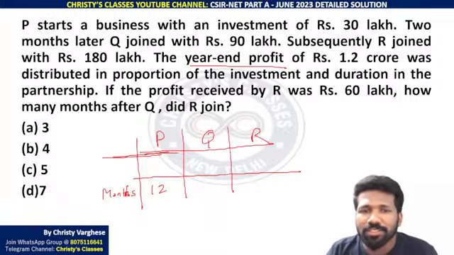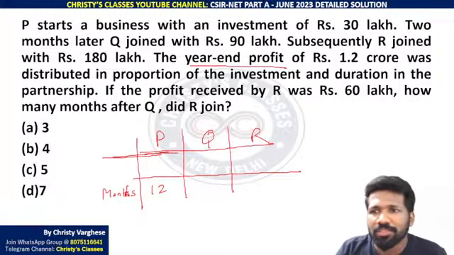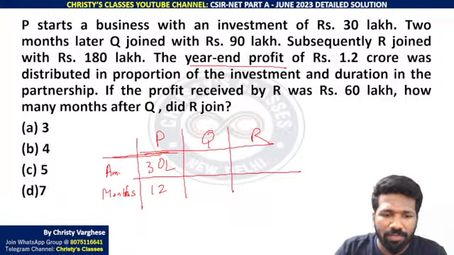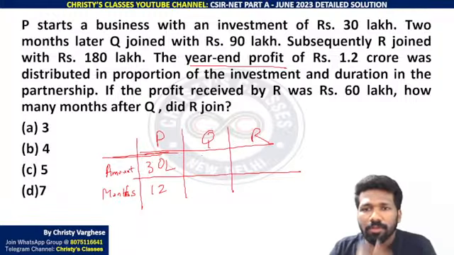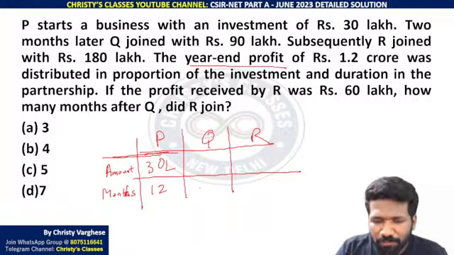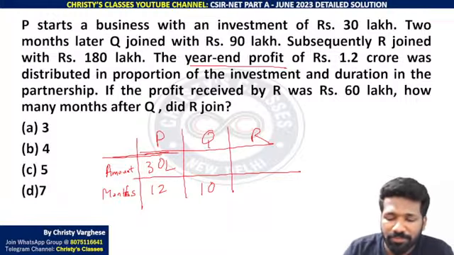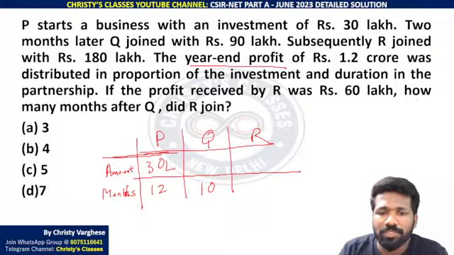But Q, let us, okay, and how much money is P investing? 30 lakh rupee. Amount invested. What about Q? Q joined 2 months later. That means out of 12 months, he did not invest in the first 2 months and invested for the remaining 10 months. From the third month onwards he started.